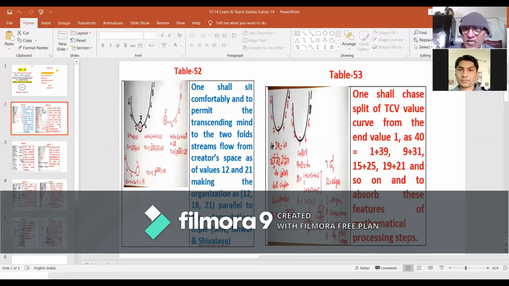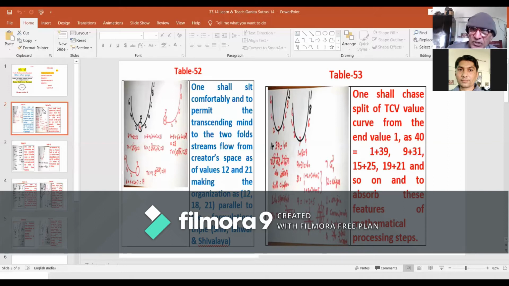Therefore, the sadhakas fulfilled with intensity of effort to be parallel with the organization format of Vedic Ganita Sutras, Ganita Sutra 1 as its source sutra, shall permit the transcending mind to glimpse this transcendental foundation as Shiv, as Ishwar, and as Shivalya.